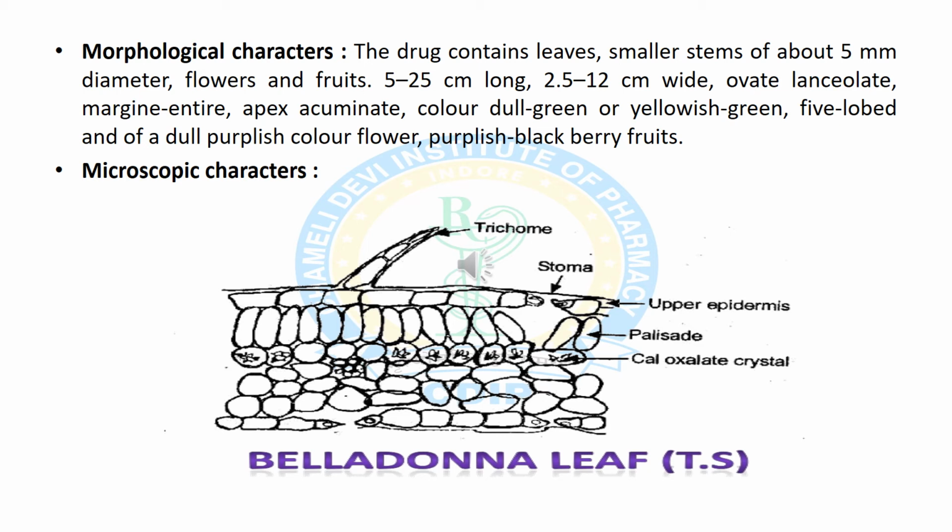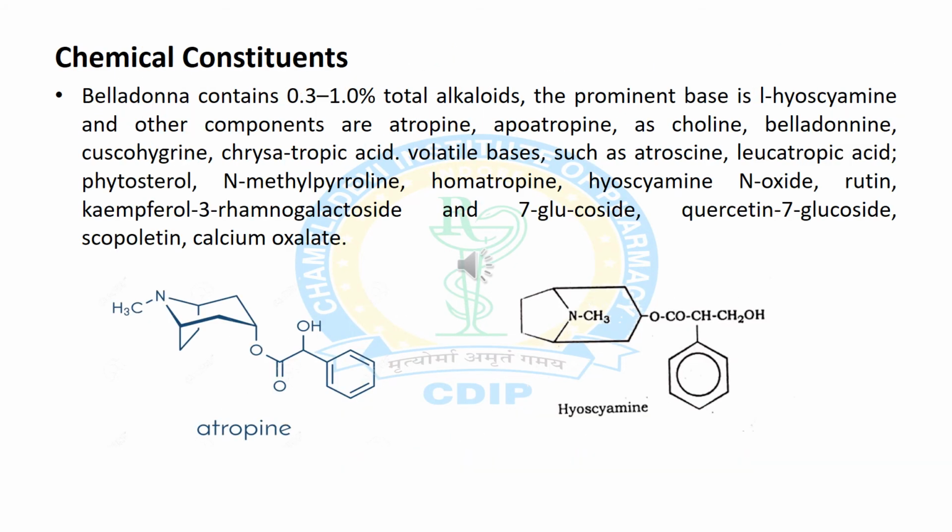Now we will discuss the microscopic characters using the diagram of belladonna leaf. It consists of an outermost layer, the epidermis, which is covered with trichomes and anisocytic type of stomata. The second layer consists of palisade and spongy parenchyma, and it also contains calcium oxalate crystals. Now we will discuss the various chemical constituents present in Atropa belladonna leaf. About 0.3 to 1% alkaloids are present, such as hyoscyamine, atropine, apoatropine, choline, belladonnine, homatropine, etc.